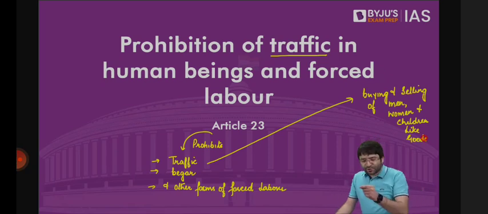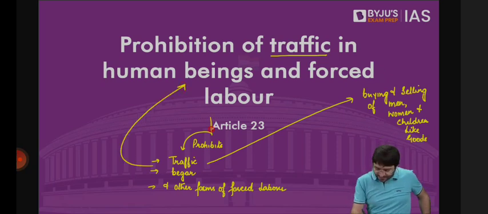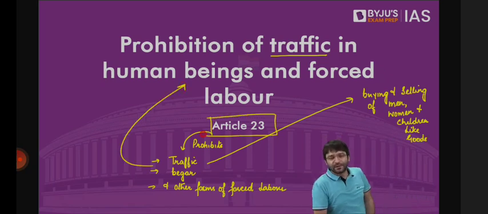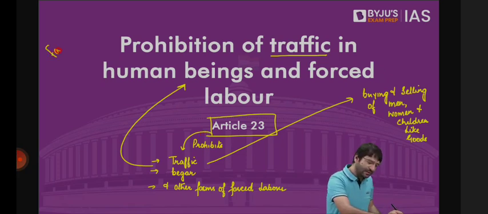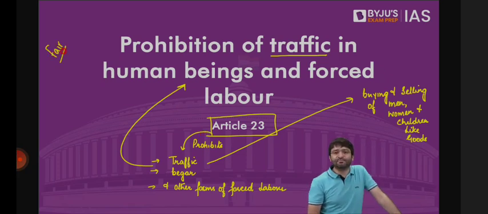The manner in which you buy goods or sell goods in the market, in the same manner, if you sell men, women, and children, that is traffic. That comes under exploitation, and that is prohibited under Article 23 of the Constitution. For example, if you look at some of the movies, there would be a fair where some of the men, women, and children will be sold like goods, but there's a proper bidding going on. I will give you this much amount of money, you give this individual to me.